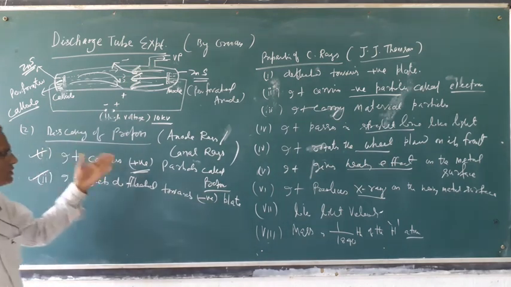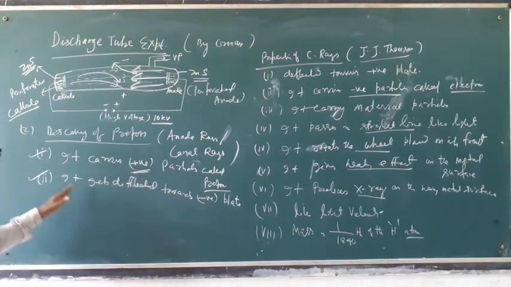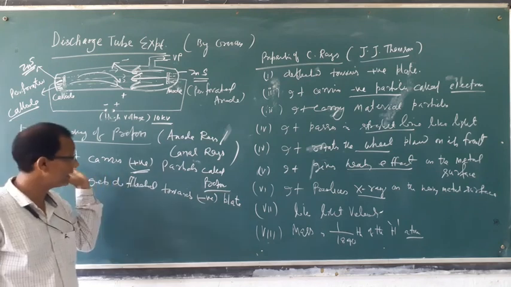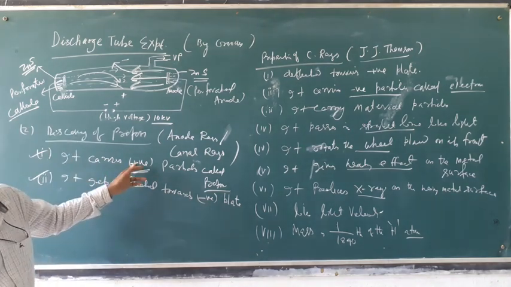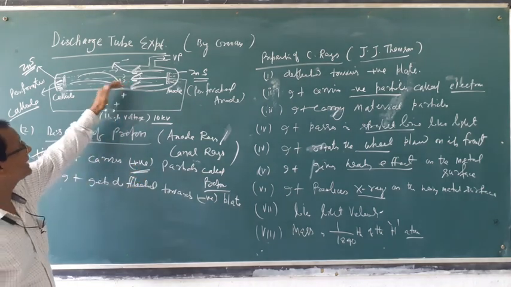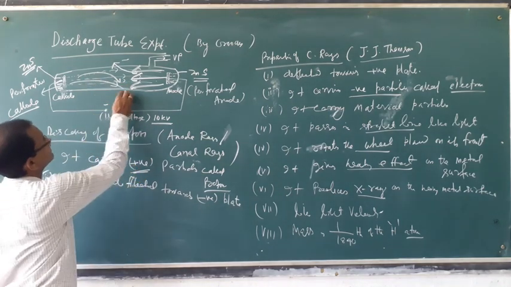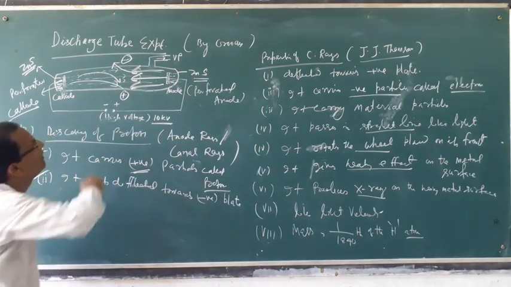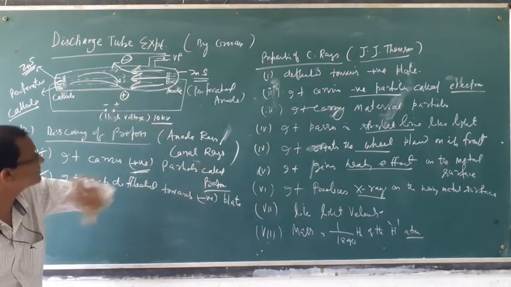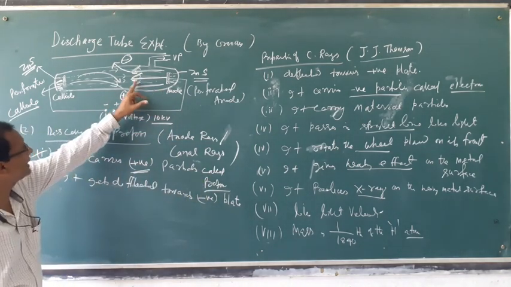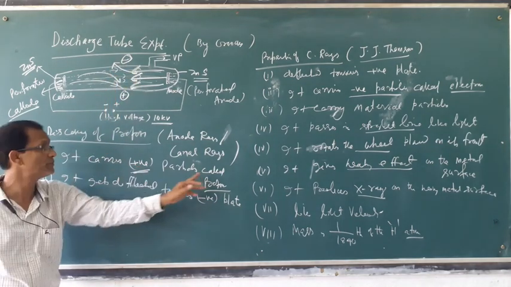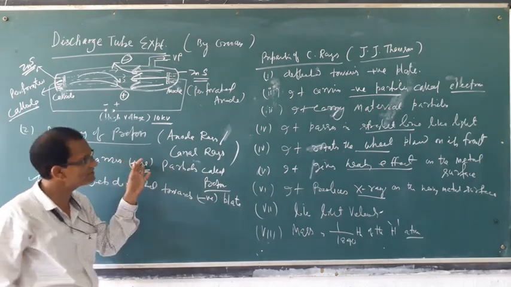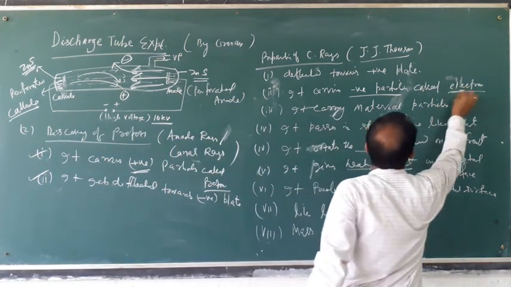Anode ray carries positive particles called protons, and it is deflected towards the negative plate, which indicates it carries positive particles. But cathode ray gets deflected towards the positive plate. That's why it carries negative charged particles. As anode ray gets deflected toward the negative plate, it carries positive particles. That is proton. Proton carries positive charge, electron carries negative charge.